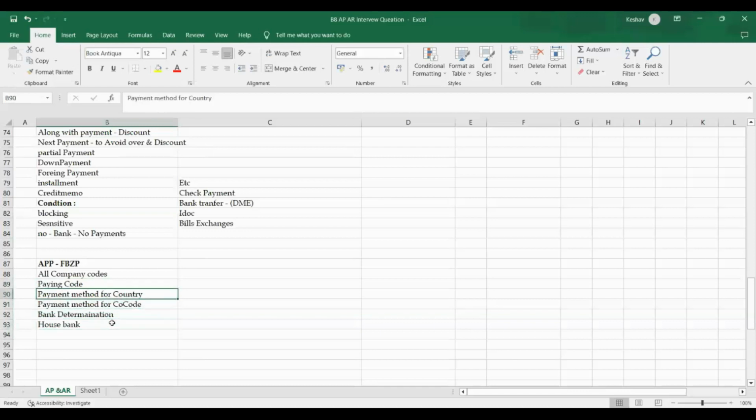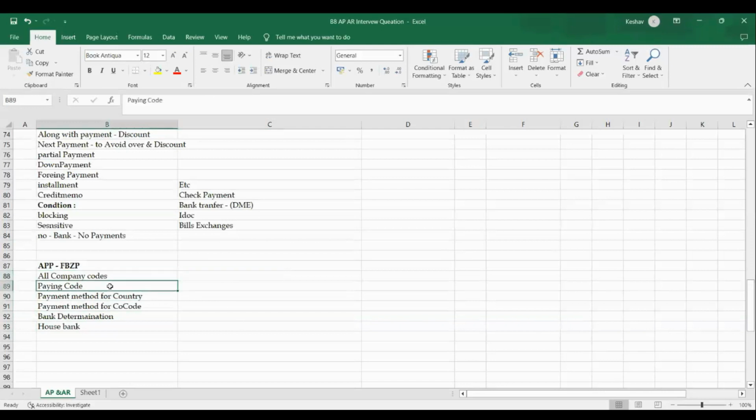The way you answer, don't simply tell these 5 or 6 steps, like all company code, paying company code, payment method, and so on. While answering, tell a few details about each step. What is the step's purpose?